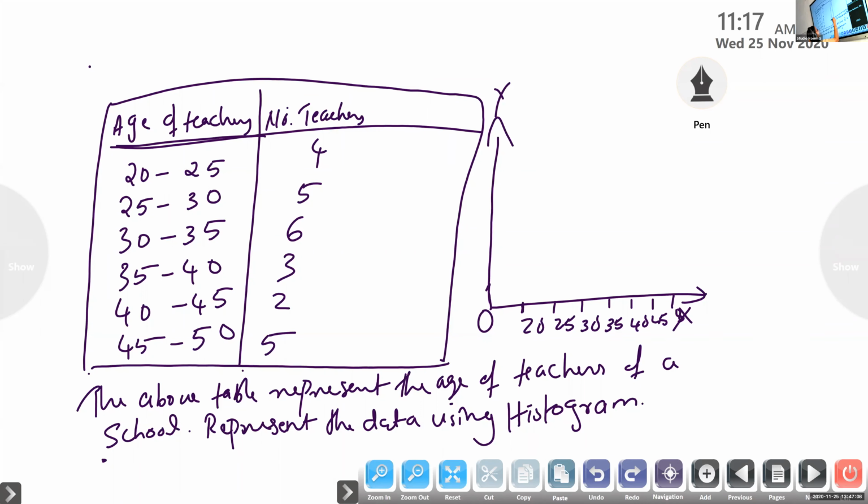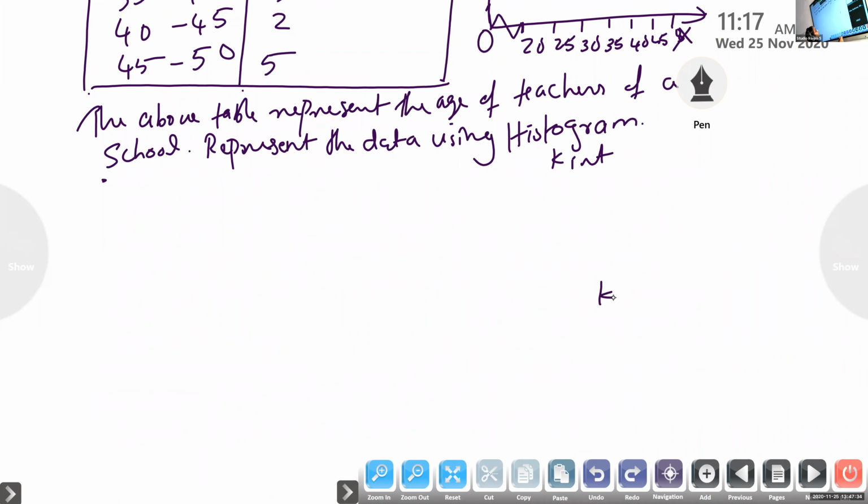And we need to put a kink or jagged line, which shows that there are some values between 0 and 20. All other class differences are 5, but for the first one we take a difference of 20 because we don't want those classes. So we will put a kink or jagged line.